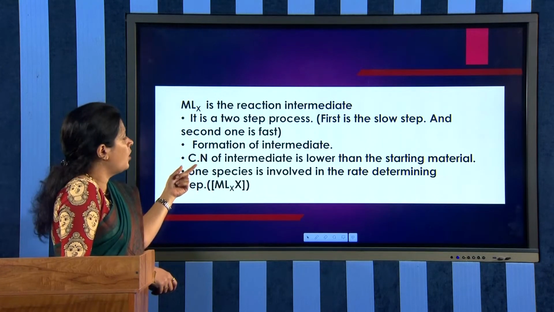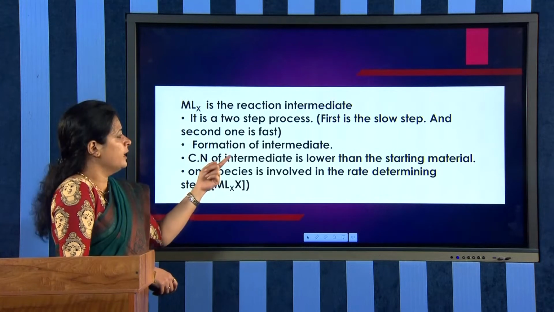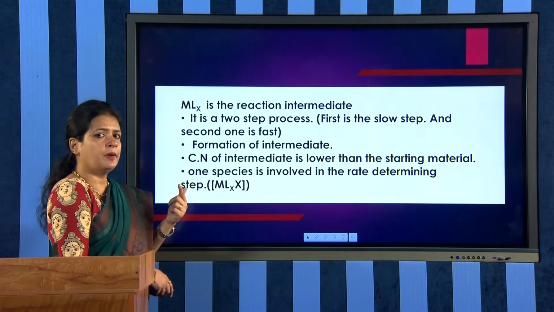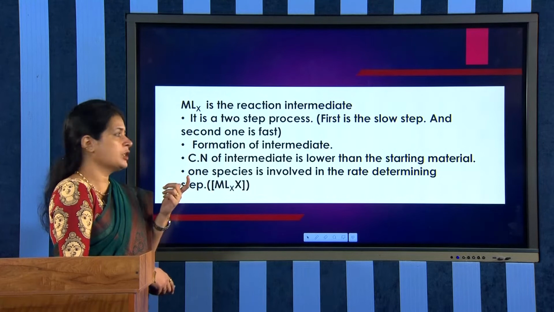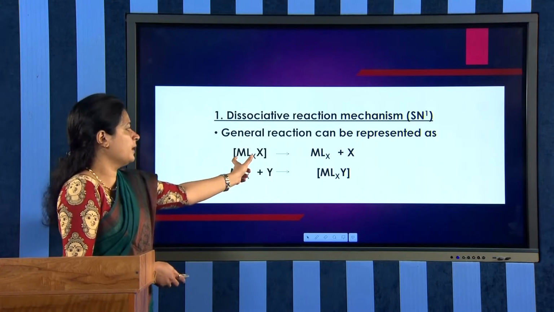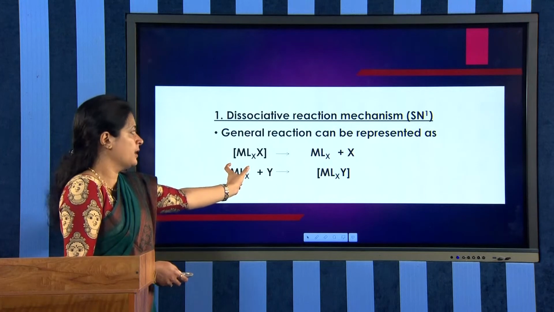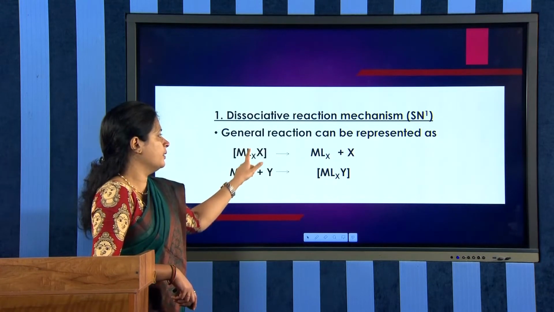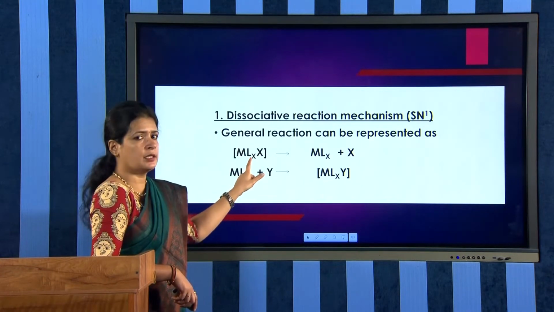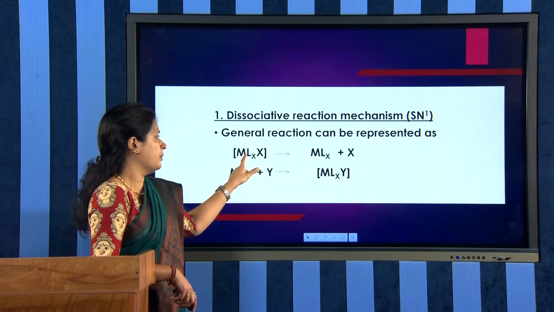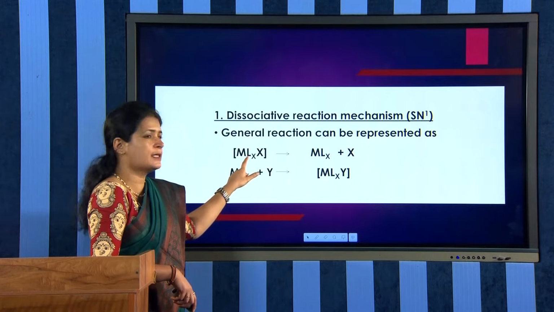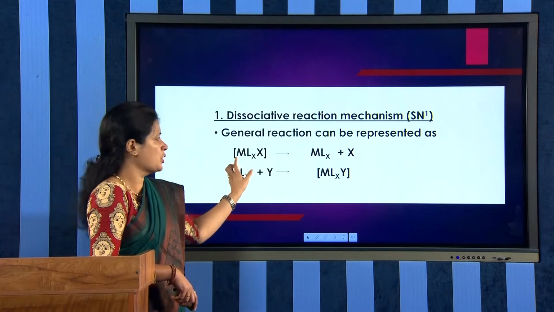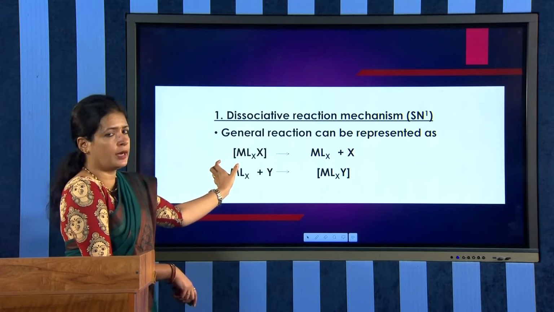Also, the coordination number of the reaction intermediate is lower than that of the starting material, and I have already discussed what coordination number is for a transition metal complex. This is the initial complex MLXX, and this MLX is the reaction intermediate. So, the starting material has this coordination number: if small x is 3, it is L3 and X, meaning 3 plus 1, 4. So, the coordination number of this complex will be 4, right?